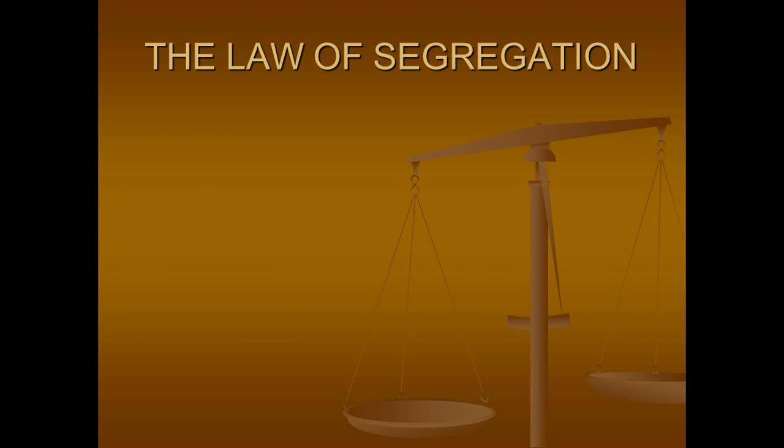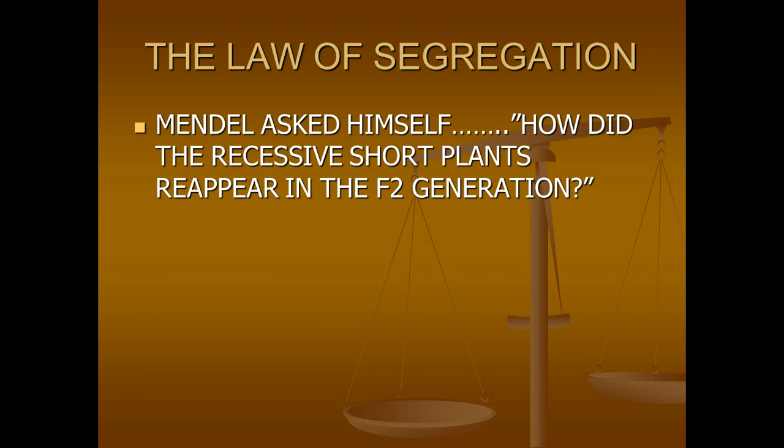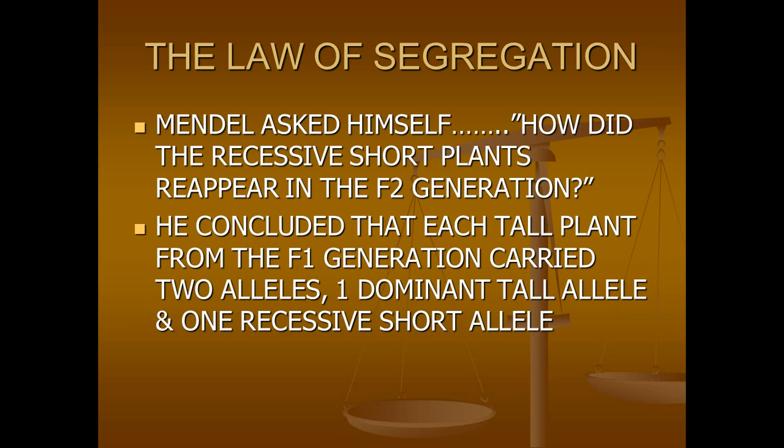Now let's move on to the law of segregation. Mendel asked himself, how did the recessive short plants reappear in the F2 generation? He concluded that each tall plant from the F1 generation carried 2 alleles, one dominant and one recessive. So all of those plants were big T, little t.